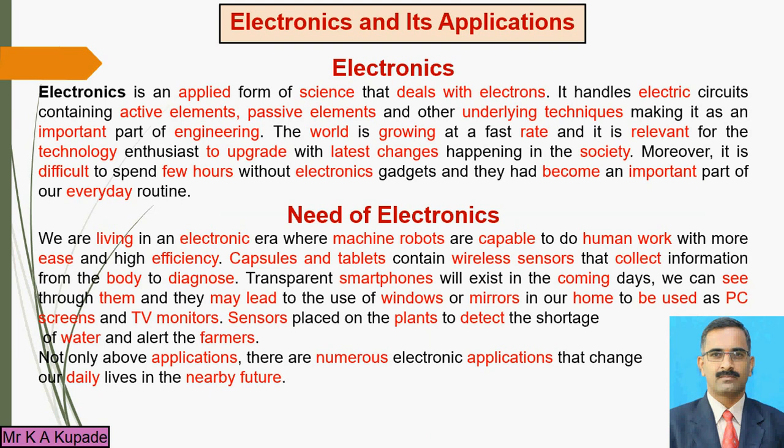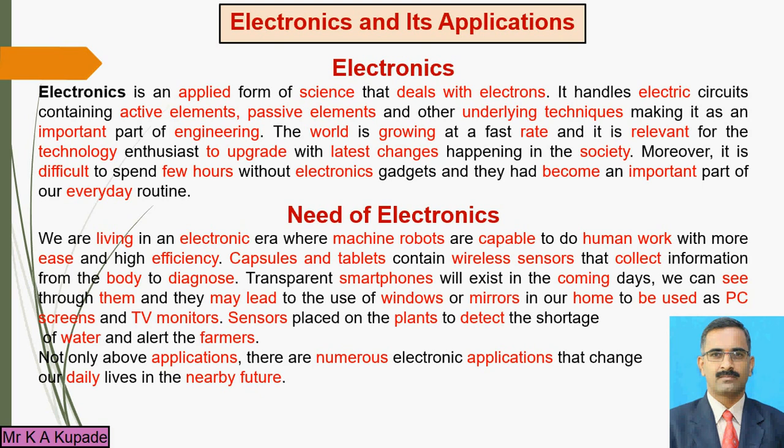Now, I will start by considering the topic of electronics and its applications. First point: electronics. Already we shared that electronic devices are made by using semiconductor materials, right? These semiconductor materials are germanium and silicon, and by using them the manufacturers develop the transistor, resistor, capacitor, diode, ICs, and inductor. But what exactly is the meaning of electronics, that I am going to share here.